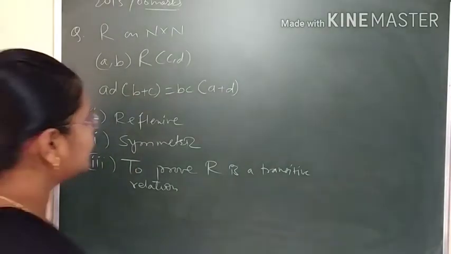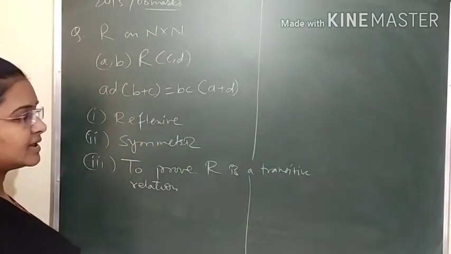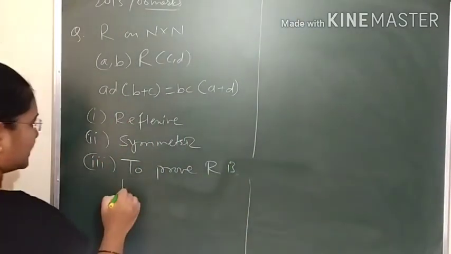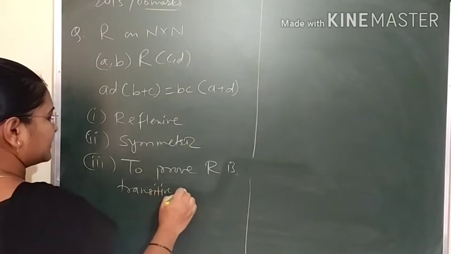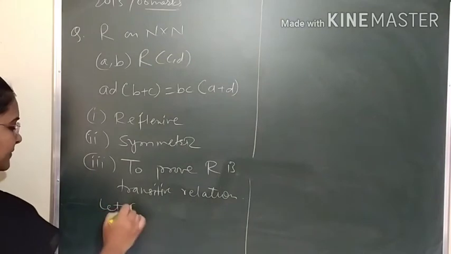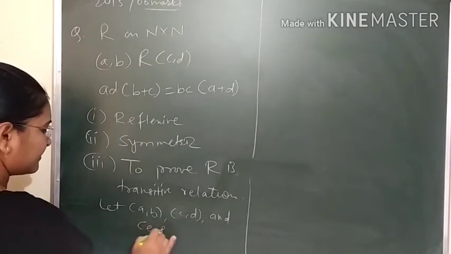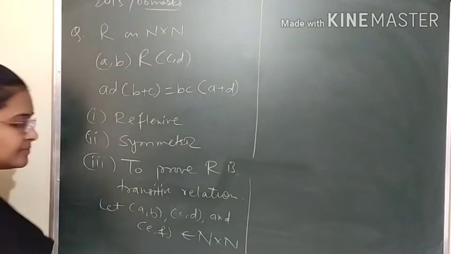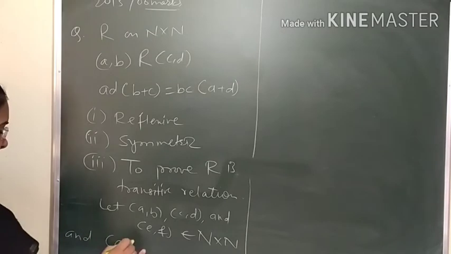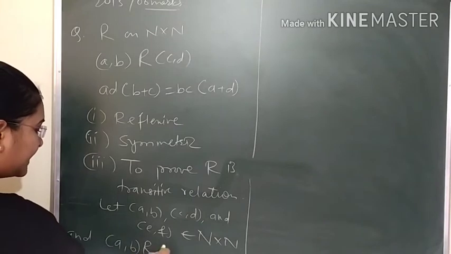Okay, now we'll consider here, to prove R is transitive relation, let (a, b), (c, d) and (e, f) belong to N cross N, if all ordered pairs belong to N cross N, and (a, b) related to (c, d).